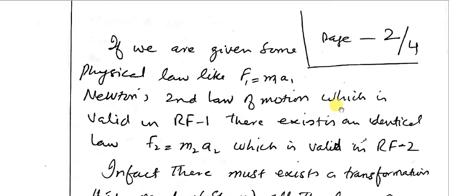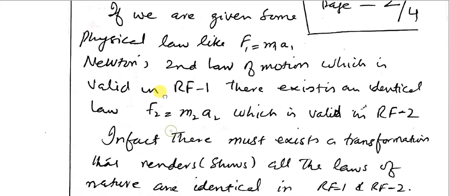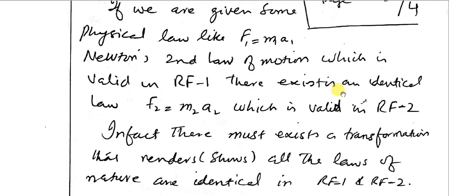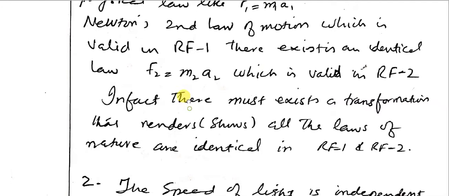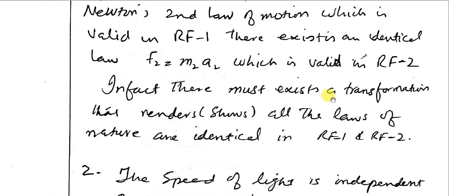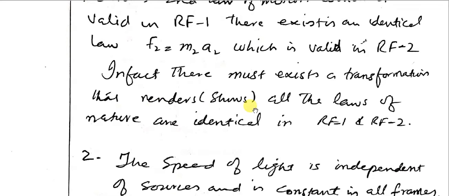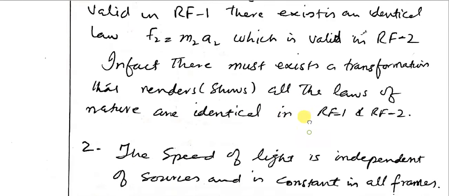Newton's second law of motion, which is valid in reference frame 1, has an identical law F2 equal to m2a2, which is valid in reference frame 2. In fact, there must exist a transformation that renders all the laws of nature identical in reference frame 1 and reference frame 2.